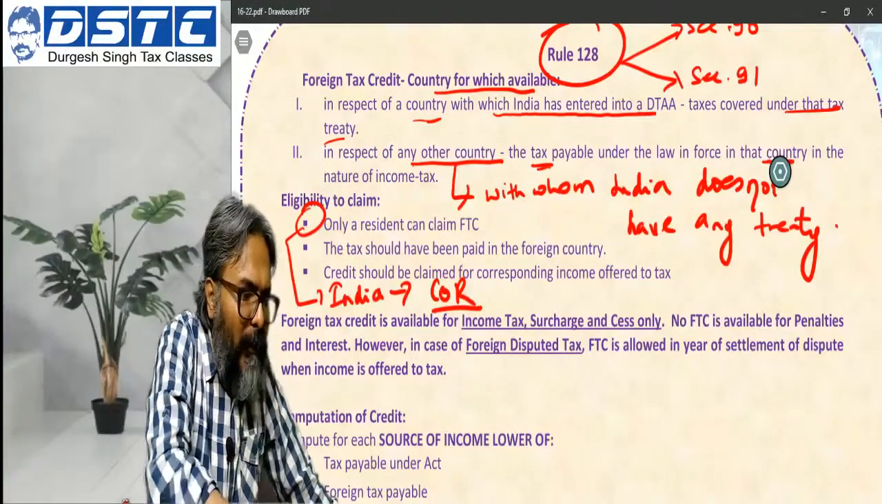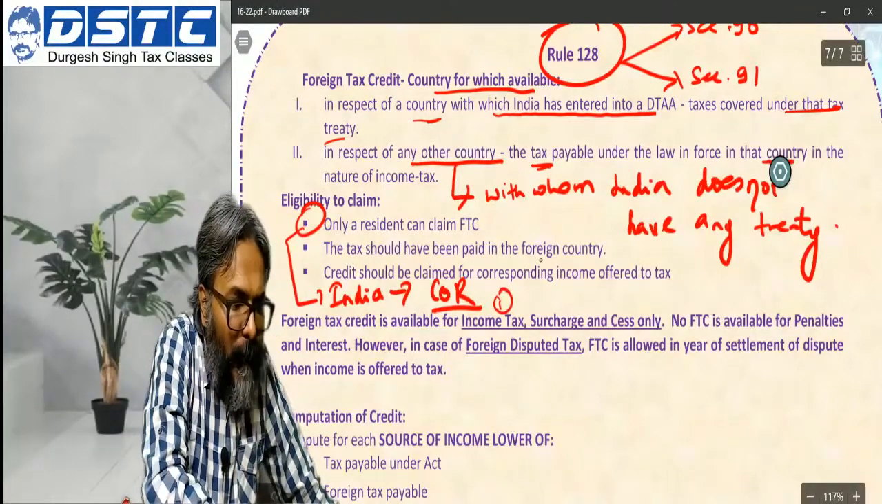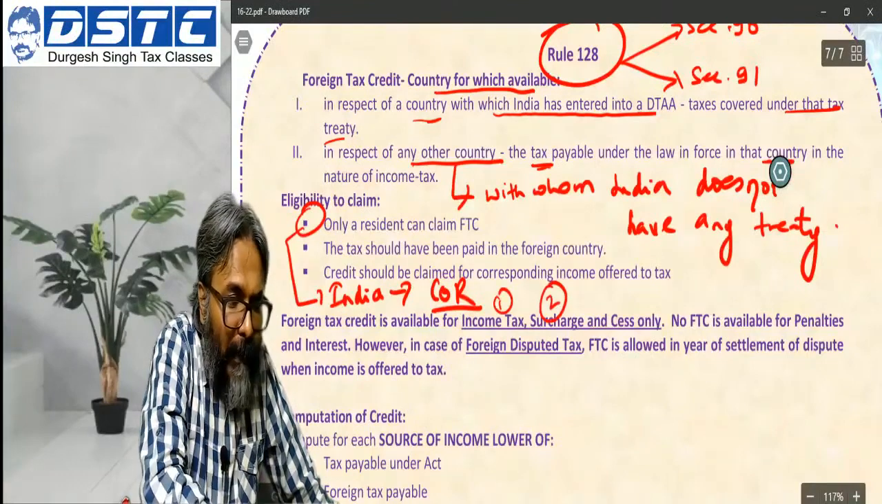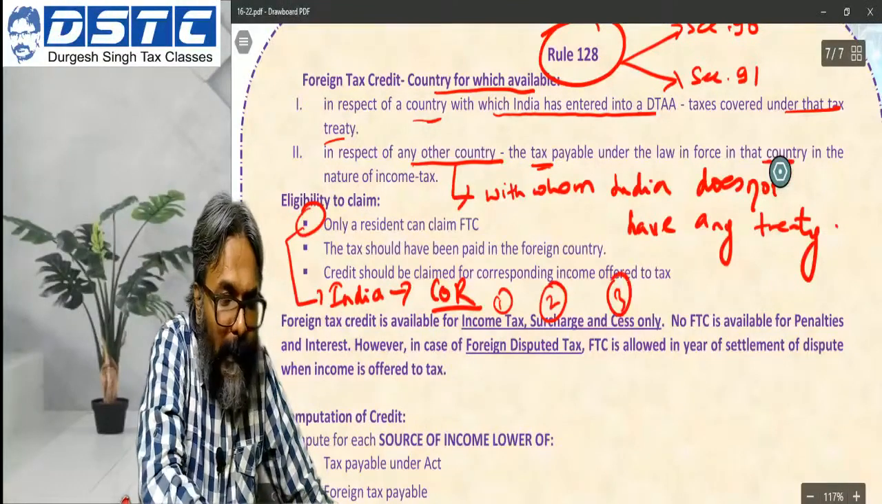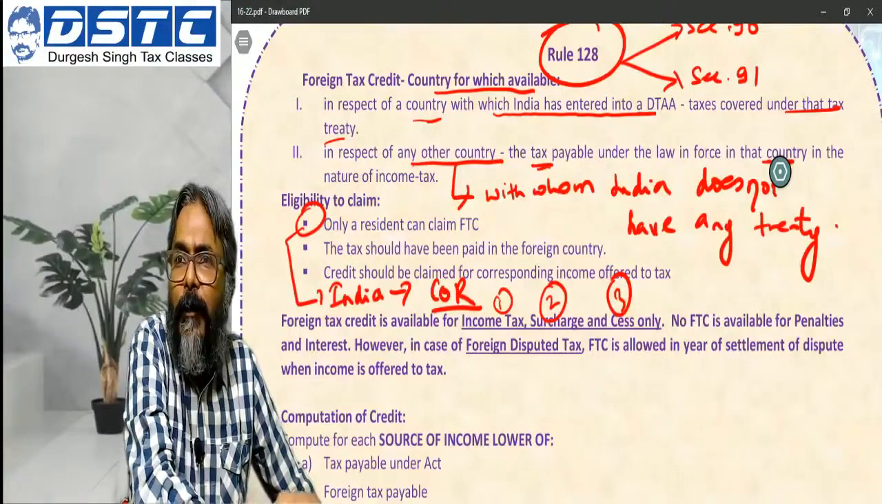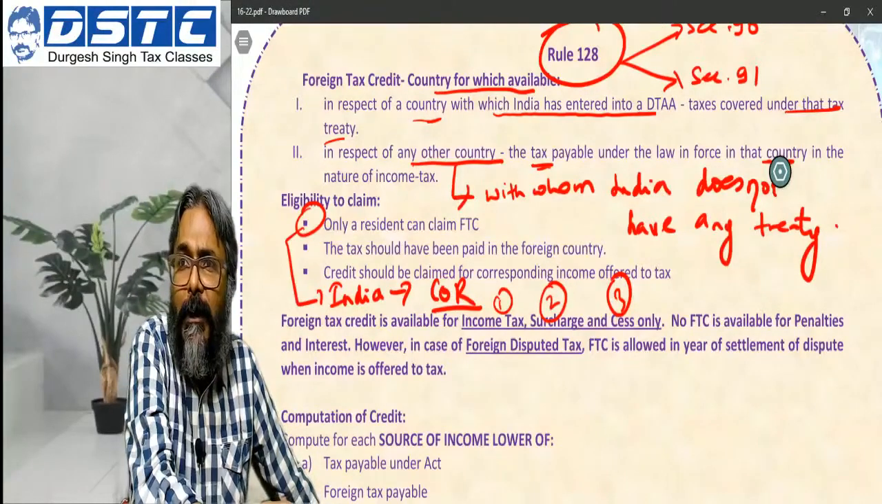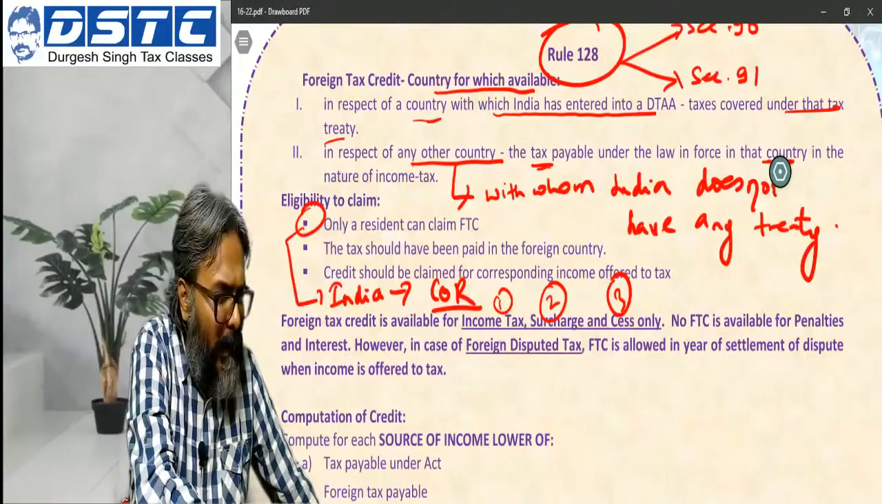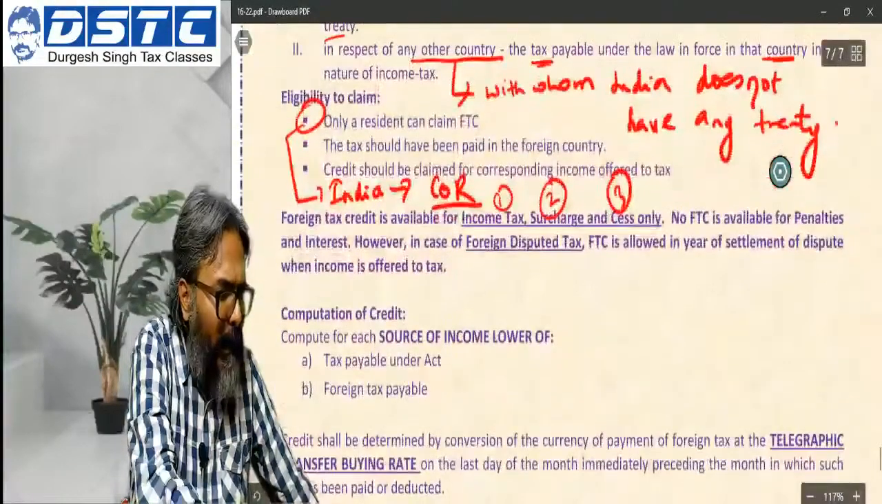Now, foreign tax credit is available in respect of, please be careful, this is an MCQ question: income tax, surcharge and cess only. Definitely, therefore, not penalty and interest. So this would be your MCQ based question. Only for income tax, surcharge and cess can the credit be available.